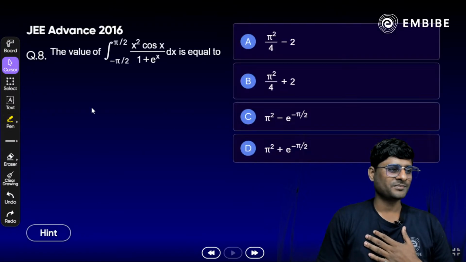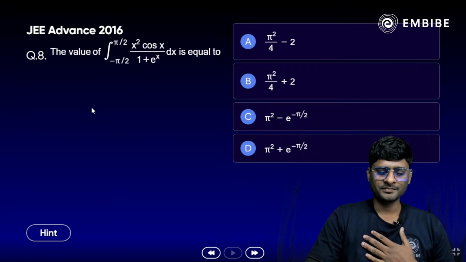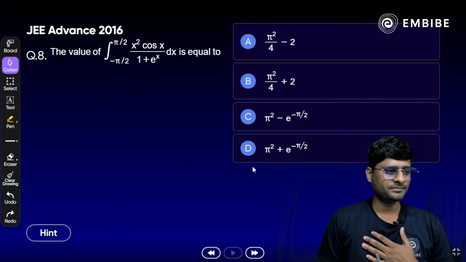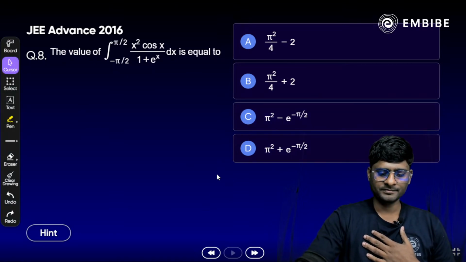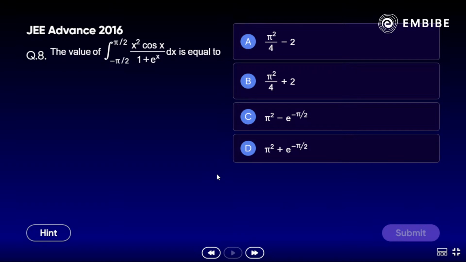The next question here. Question number 8 here. Yes, one more easy question we have here. All of you, take your time. One more question we have here. Question number 8. Okay, Shantanu. Find the value of the integration from minus pi by 2 to plus pi by 2 of x square cos x divided by 1 plus e raised to power x dx, which is equal to what? Take your time, all of you. So easy question here.